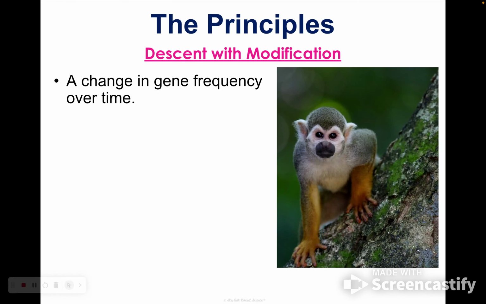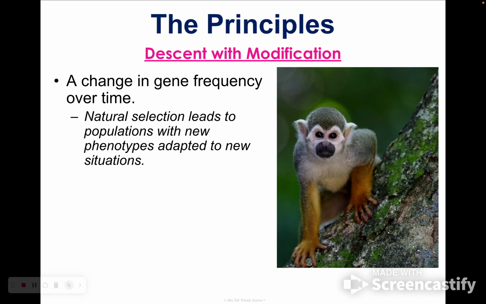Basically, what's going to happen is that because of all of those other traits, there's going to be a change in the frequency of genes over time. So just like in the finches, where that 8.8 millimeter beak was kind of in the middle and it was the most popular beak size for the finches. After just one generation, it changed to the 9.8 millimeter beak being more popular or common. That's a change in gene frequency, and that is evolution. Natural selection is going to lead to populations with new phenotypes adapted to new situations.